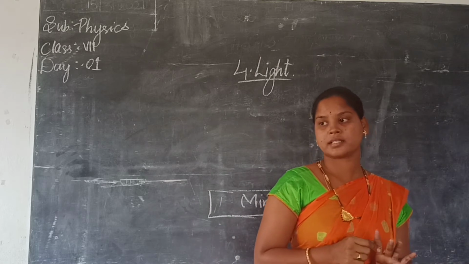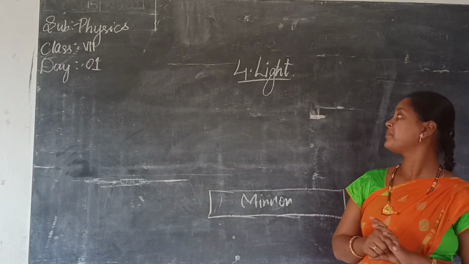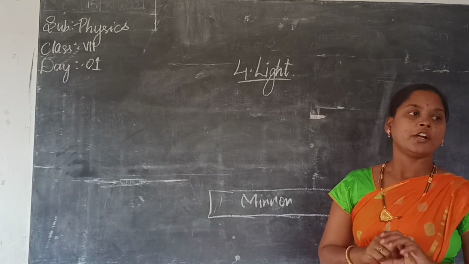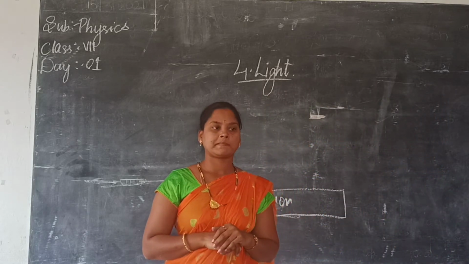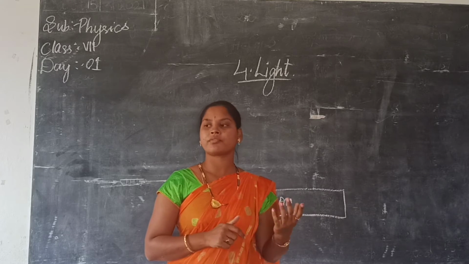In the last class, we discussed about what lesson? Electricity. Now we will go for the light of it. First of all, what are luminous objects? What are non-luminous objects? What is light actually? What is the use of light?